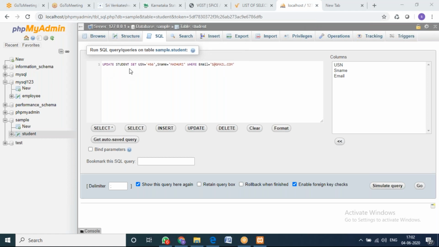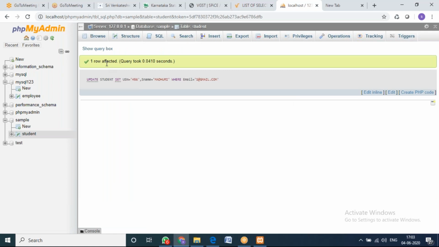Update table name, set. Set is a keyword which I am using to update the data. Previously, I updated only USN. Now I am trying to update two values. USN, I want to make it 456, name as Madhuri, where email equals s@gmail.com. Now I'm going to execute it. Go. Now you can see one row affected.